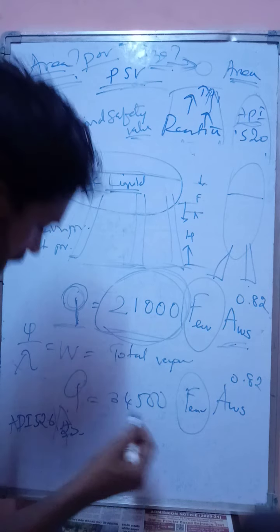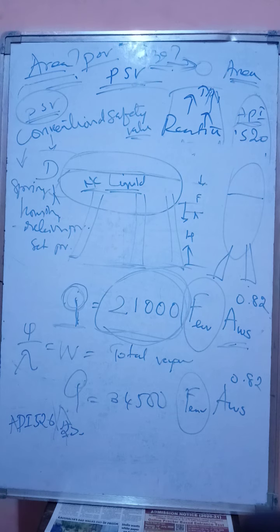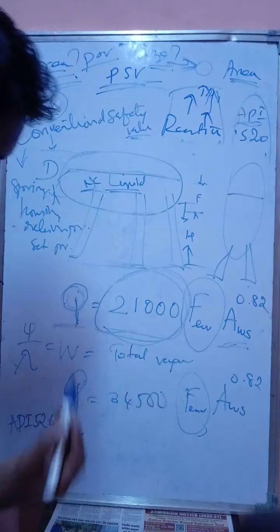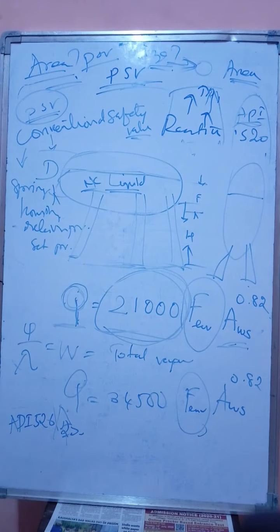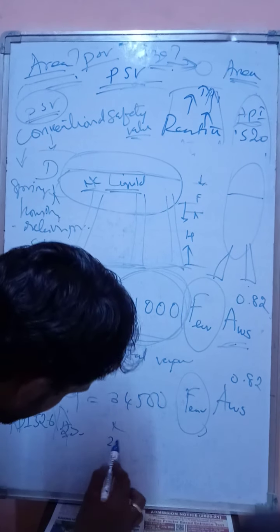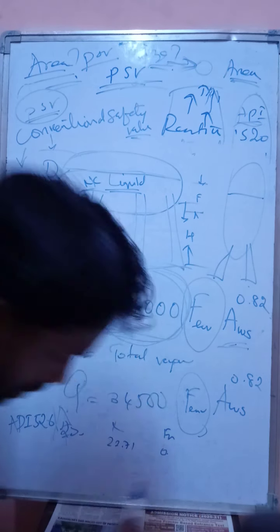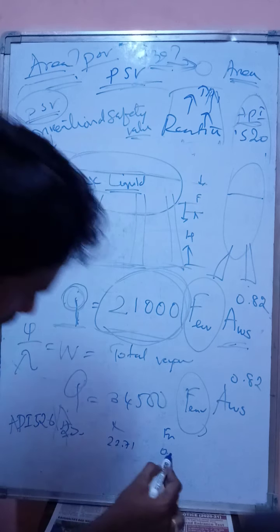It is given based on the thermal conductivity; for example, if the K value is 22.71, the environmental factor will be 0.3, like that.